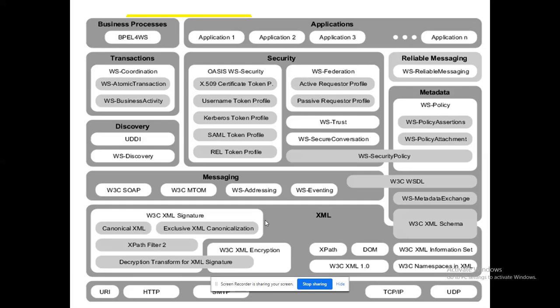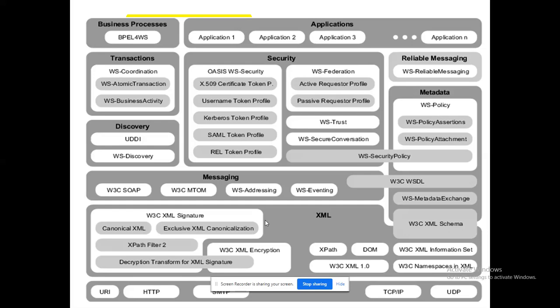The next one is secure conversation. That can happen normally through OASIS itself. Trust, right? That can be managed through Kerberos. Next, federation. So what is this federation? Federation is like a DB that holds two lists, a blacklist and a whitelist.